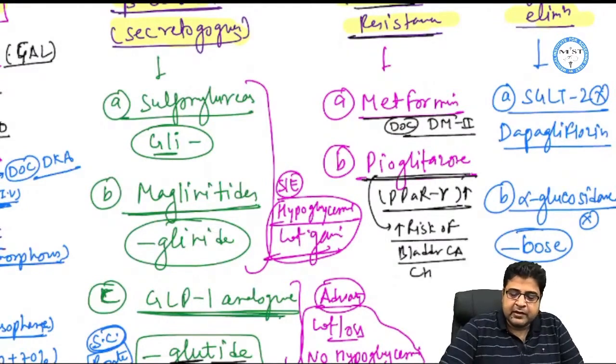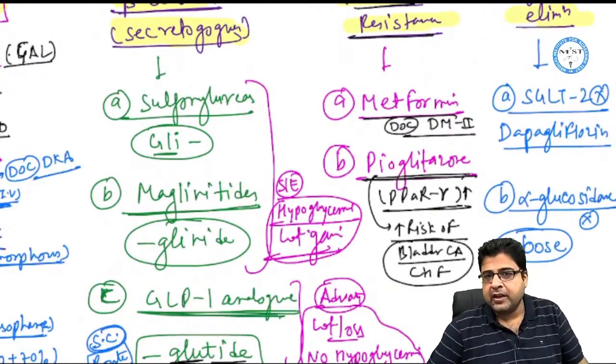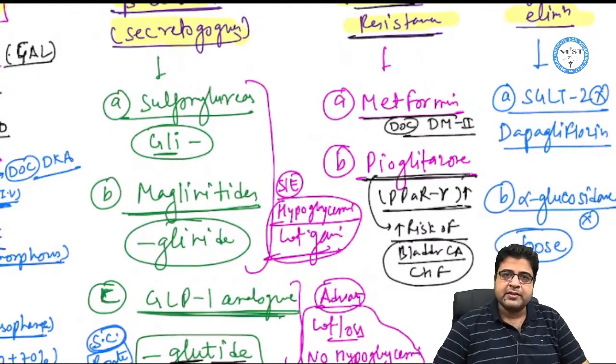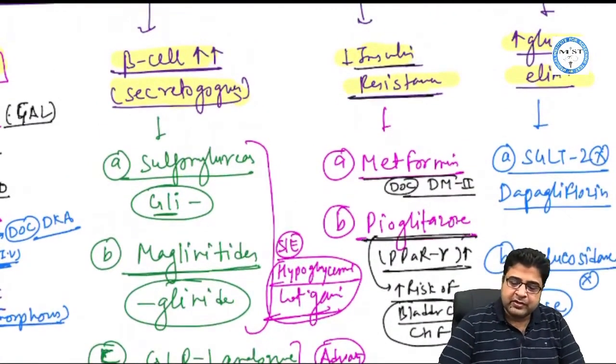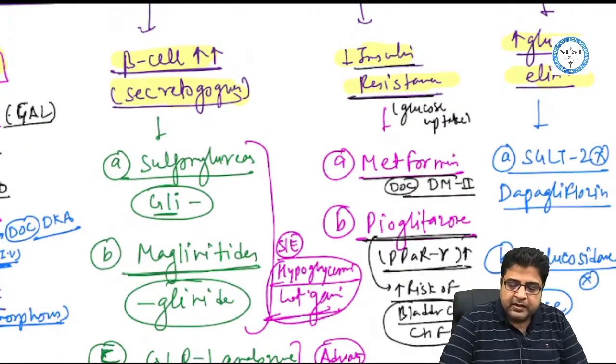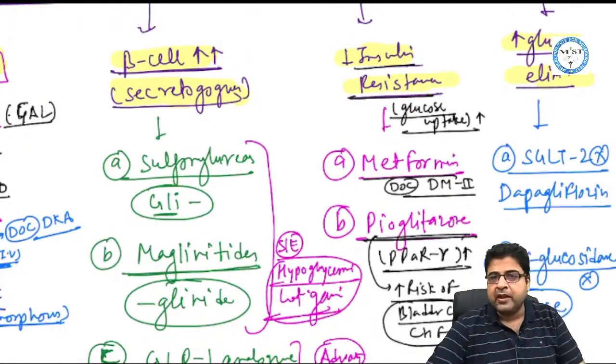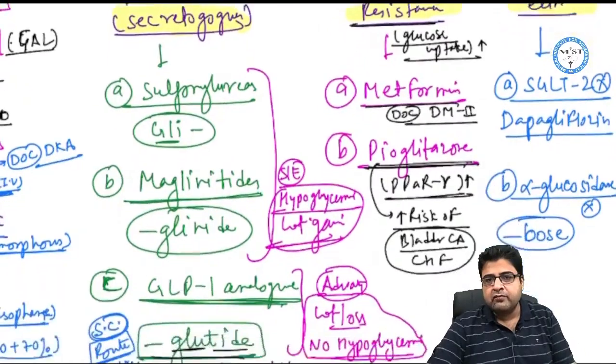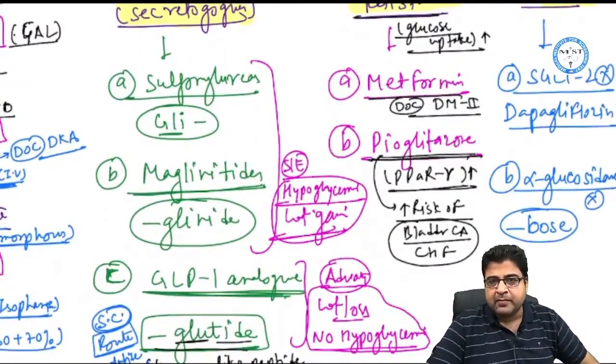This medicine can increase the risk of bladder cancer and CHF. That's why this drug is getting outdated. So pioglitazone is a drug which can reduce insulin resistance. If you reduce insulin resistance, then glucose uptake will take place in the periphery. So pioglitazone, which acts on the PPAR gamma receptor, is getting outdated because of the risk of bladder